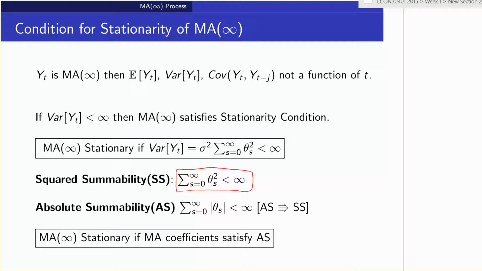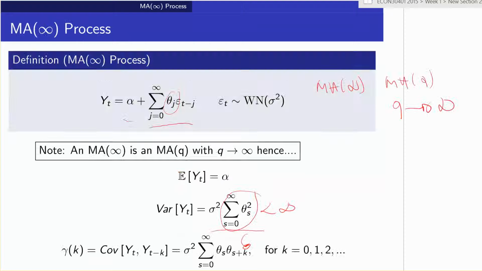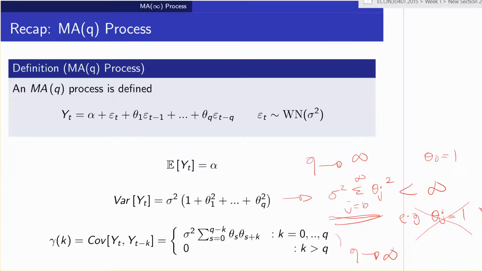So the only condition we need for stationarity in an MA(infinity): we've shown it's got constant mean, we've shown it's got constant variance, and the covariance function just depends on the gap, it doesn't depend upon t.